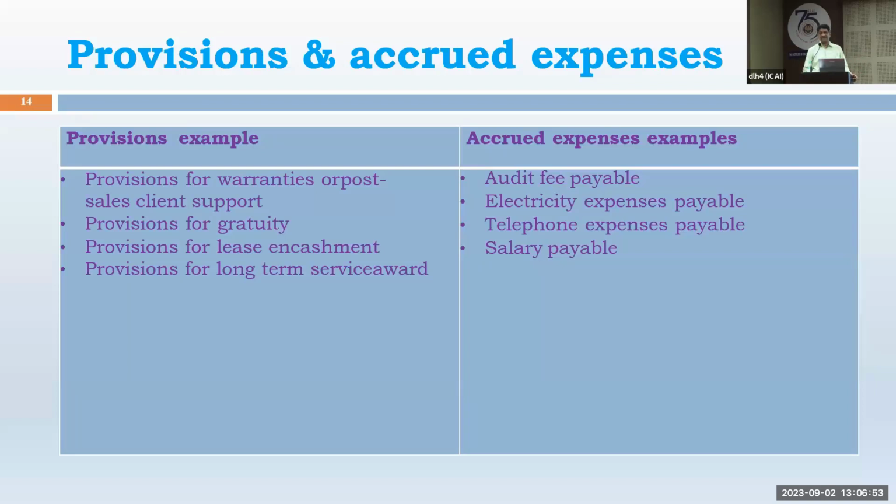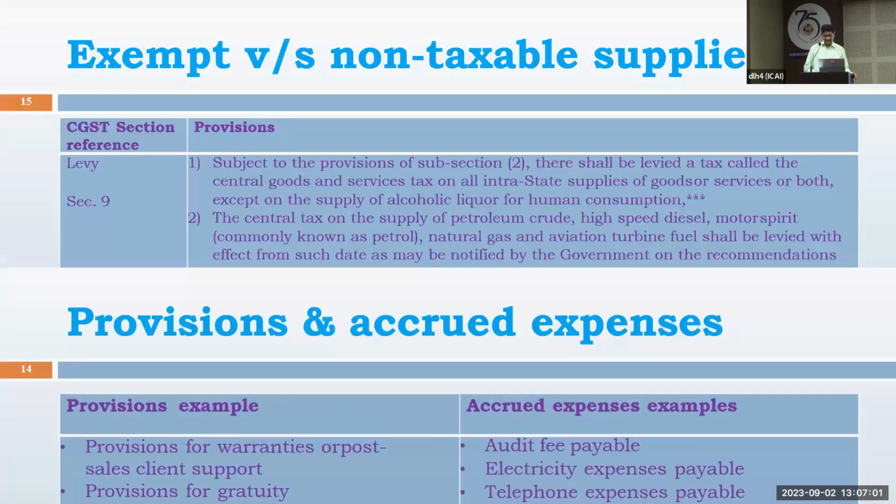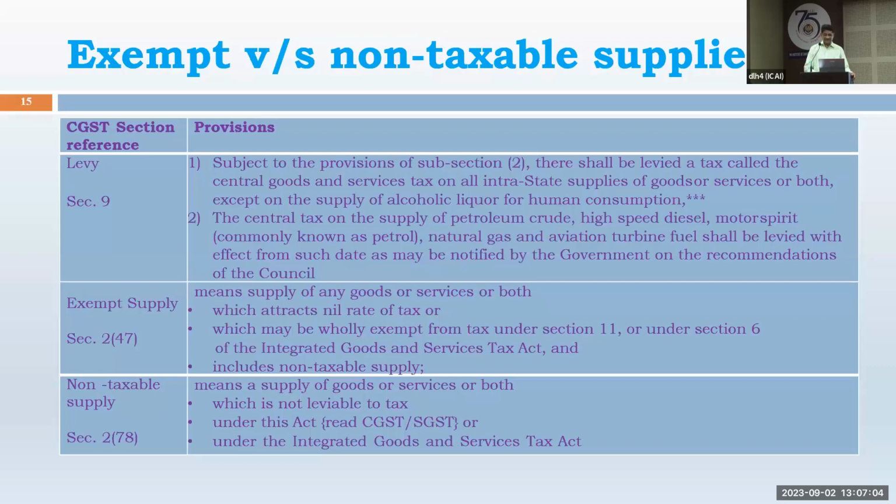Then accrued expenses, audit fees. If the auditor's name, number, etc. are available before finalizing, then you submit in 44. Electricity, telephone, etc. If it is available, then submit it.